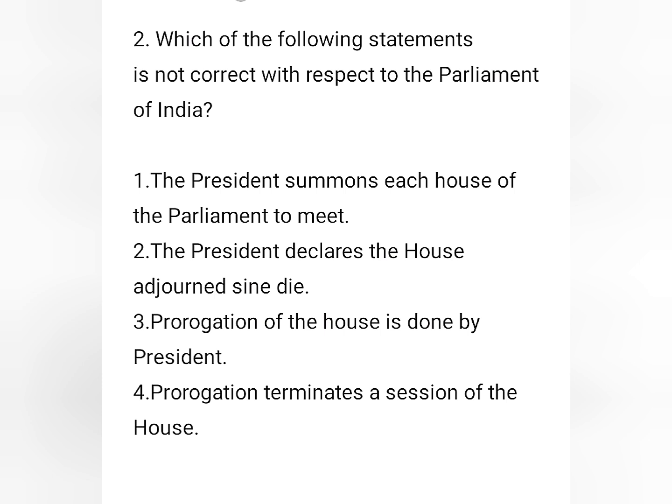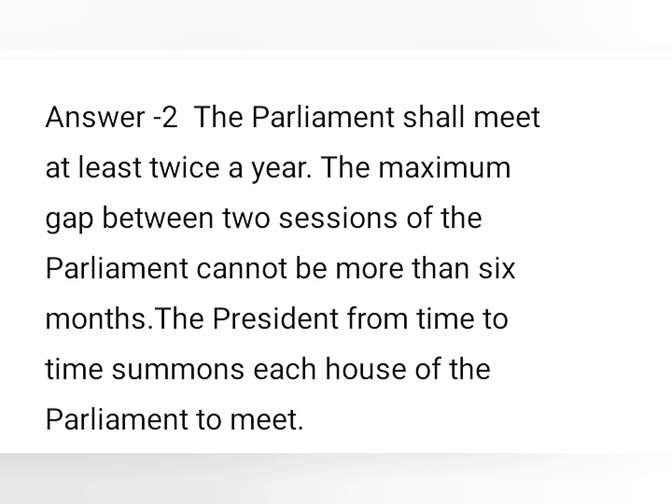So the correct answer is 2. That is, the President declares the House adjourned sine die. This is actually false because the power of adjournment sine die lies with the presiding officer of the House and not the President. Here we can see that the Parliament shall meet at least twice a year, and the maximum gap between two sessions of the Parliament cannot be more than 6 months.